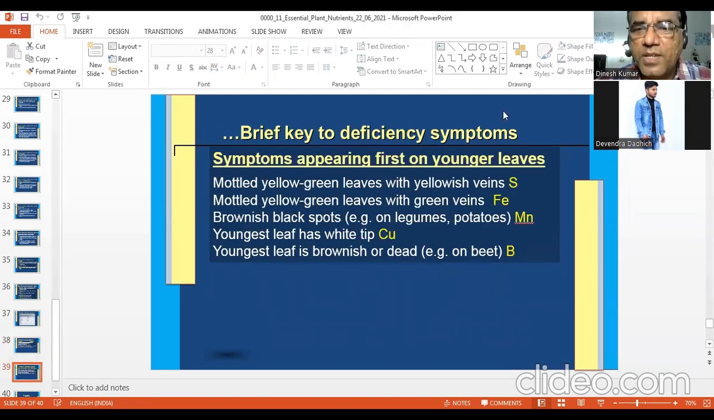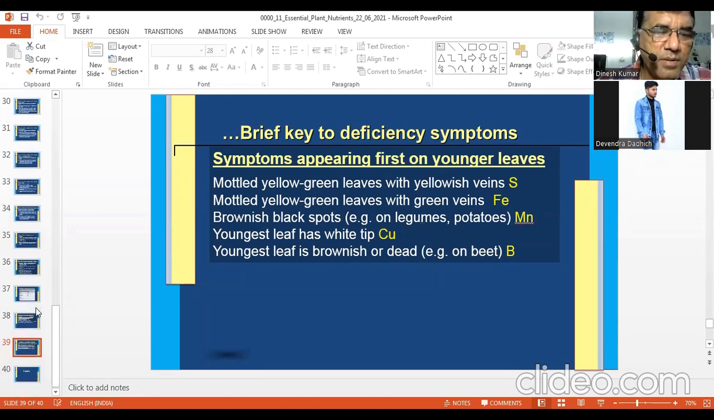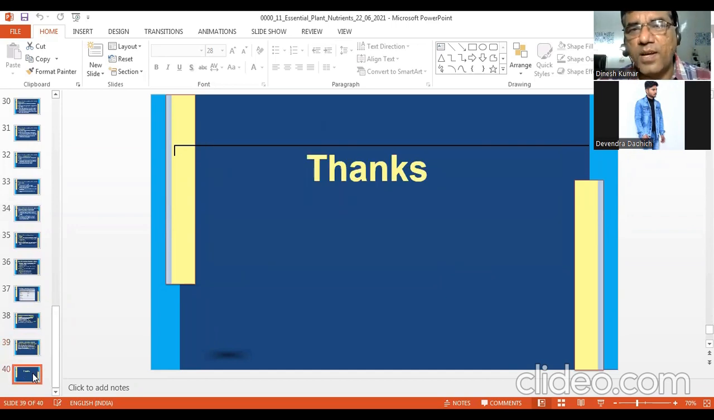Symptoms appearing first on younger leaves: mottled yellow-green leaves with yellow veins, sulfur. Mottled yellow-green leaves with green veins, iron. Brownish black spots, manganese. Youngest leaf has white tip, copper. We'll see these symptoms at some other point of time.